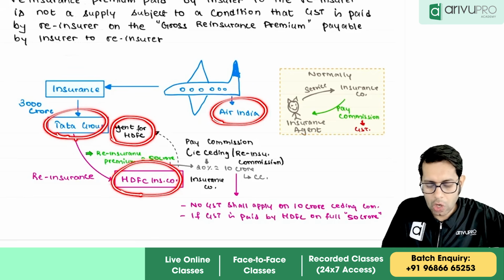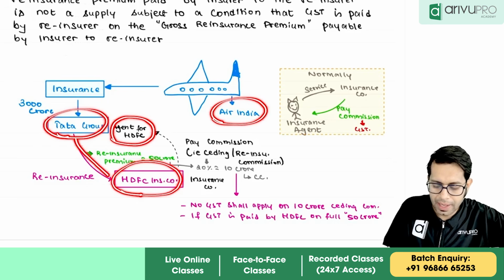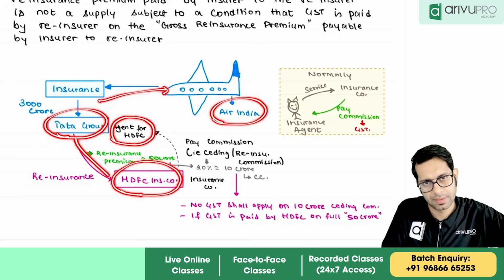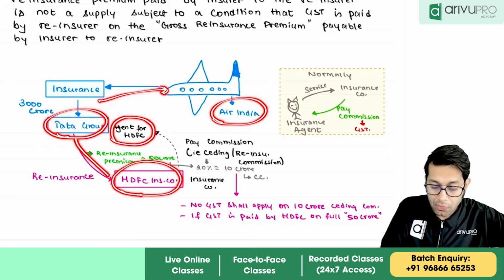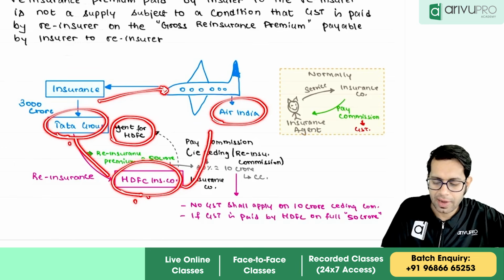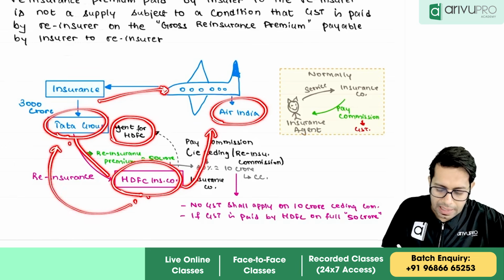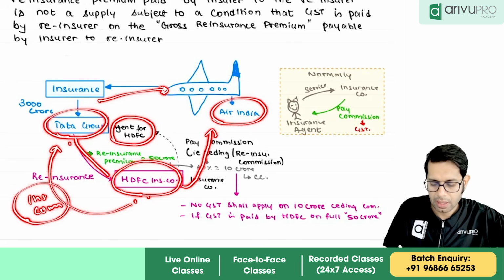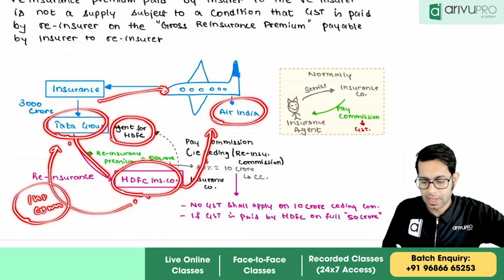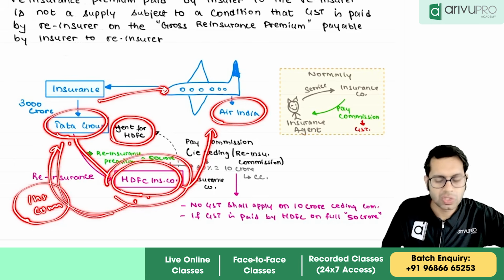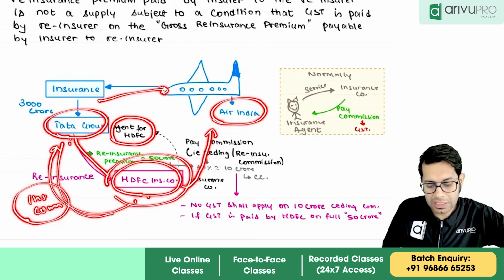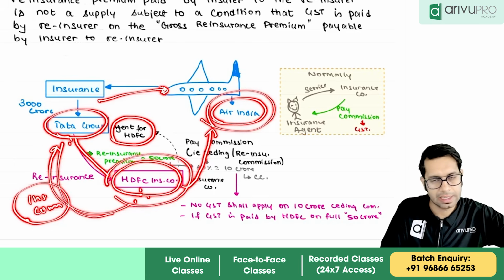So Tata's job is to help HDFC find customers. Because Tata is helping HDFC find a customer, HDFC is going to pay insurance commission to Tata.